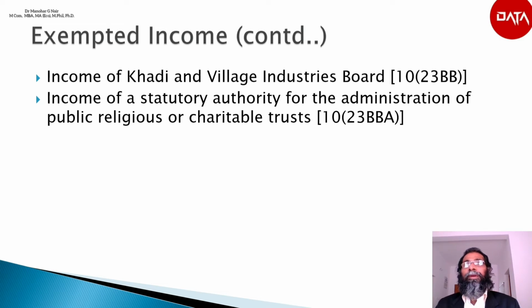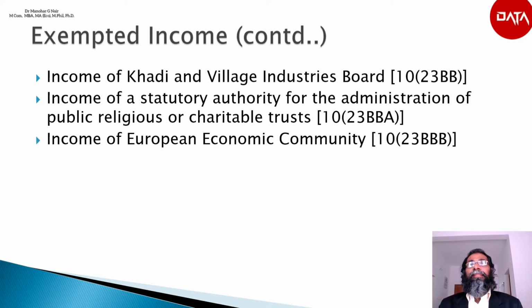The next is income of European Economic Community. According to section 10(23BBB), any income of European Economic Community derived in India by way of interest, dividends or capital gain from investments made out of its fund under a notified scheme shall be exempted.